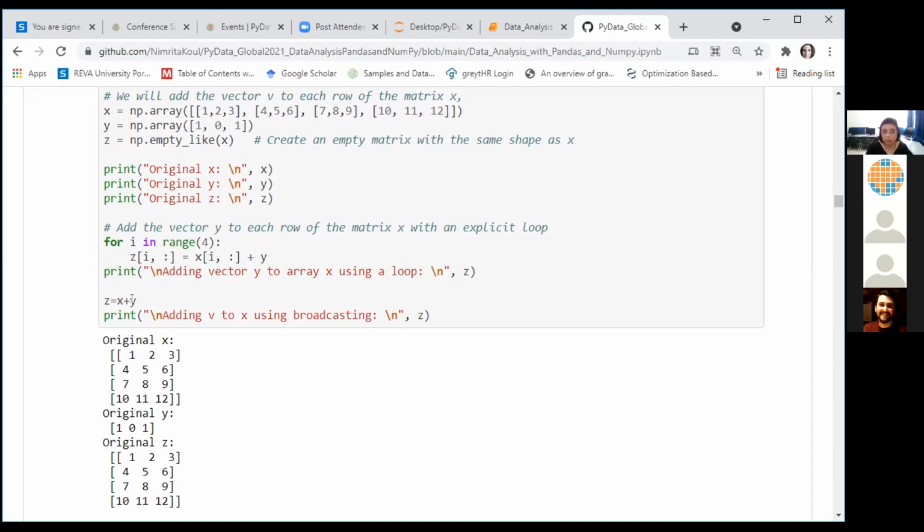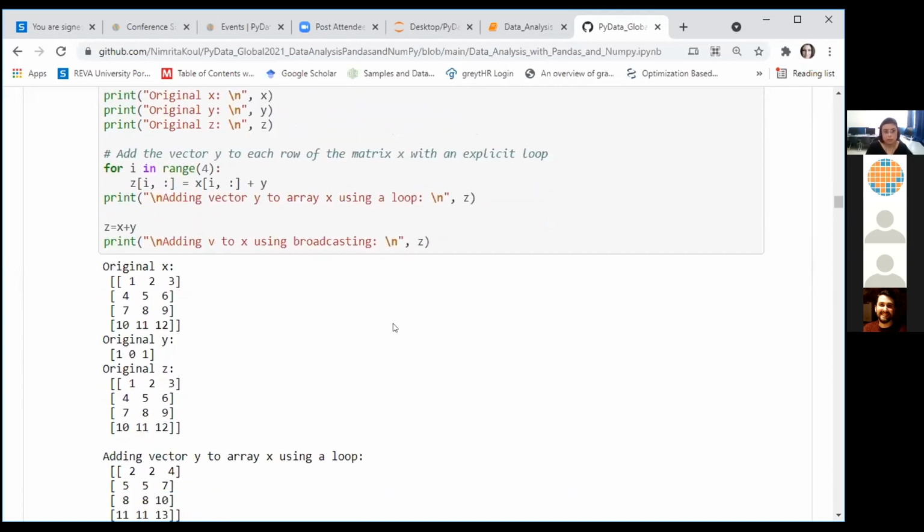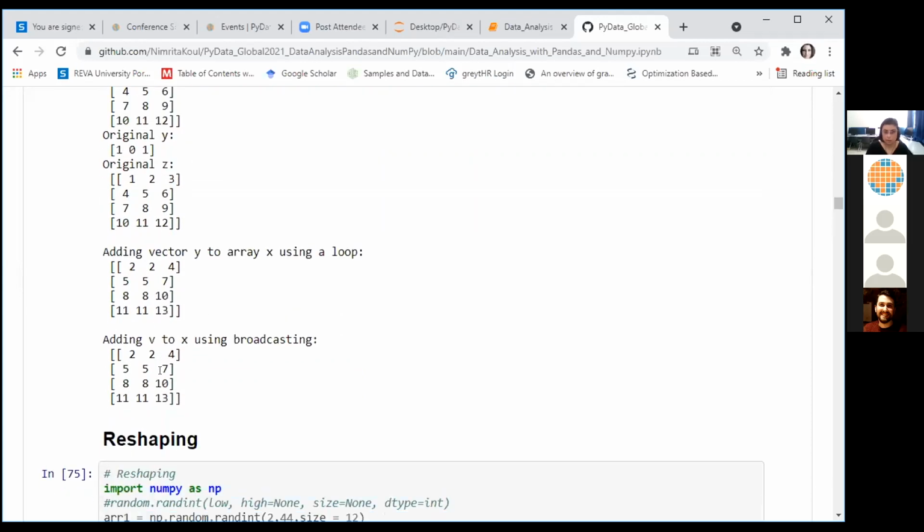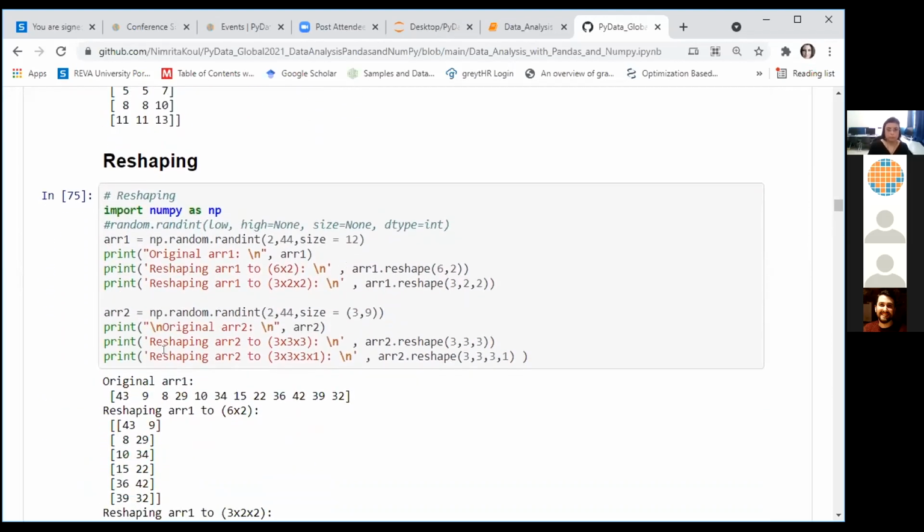The same thing can be done very comfortably using the broadcasting feature of NumPy. So in just one line of code, you can add y to every element in every row of x and see that the results are exactly the same. So this is by using our for loop, and this is by using the broadcasting feature of NumPy.